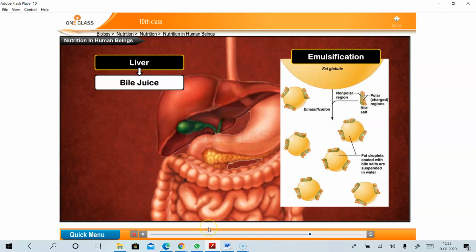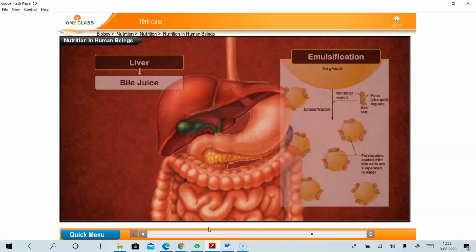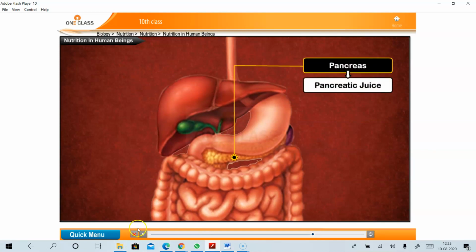Similarly, like the liver, the pancreas helps in digestion of proteins and fats. So there may be a difference. What is the role of the liver and pancreas? Listen carefully. The role of the pancreas and liver in our alimentary canal.